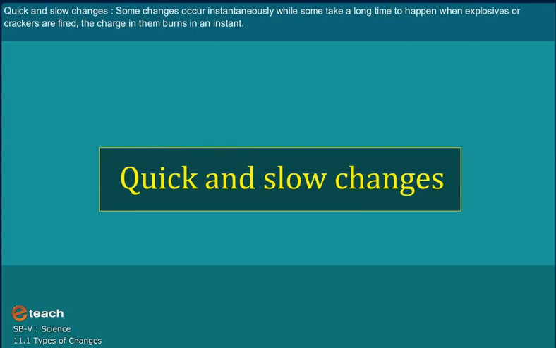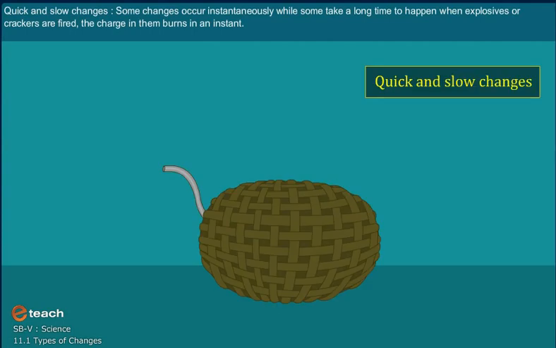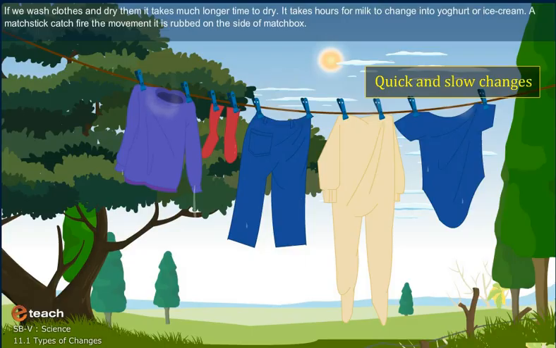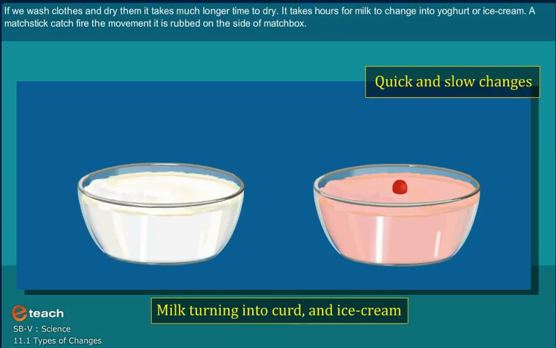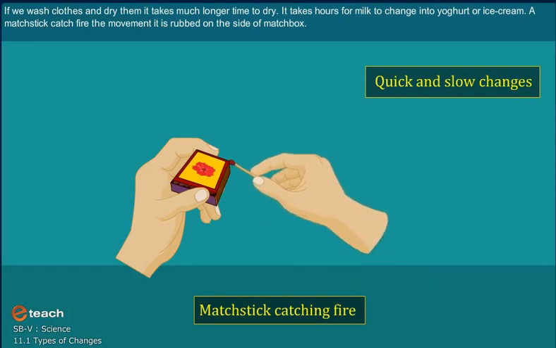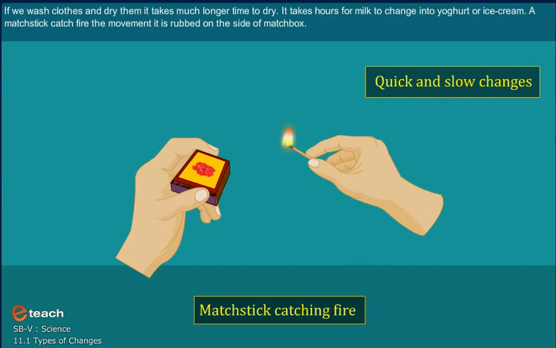Quick and slow changes. Some changes occur instantaneously while some take a long time to happen. When explosives or crackers are fired, the charge in them burns in an instant. If we wash clothes and dry them, it takes much longer to dry. It takes hours for milk to change into yogurt. A matchstick catches fire the moment it is rubbed on the side of the matchbox.